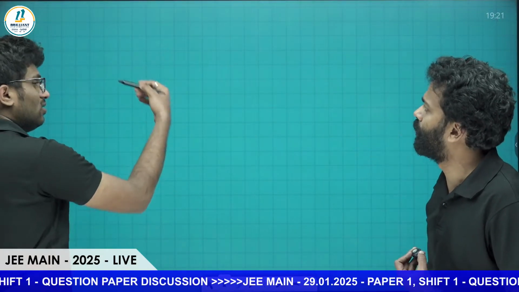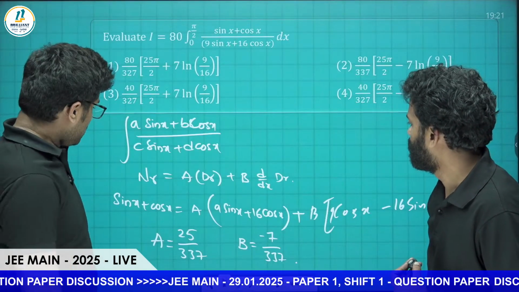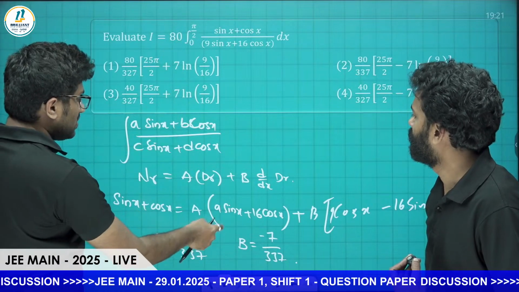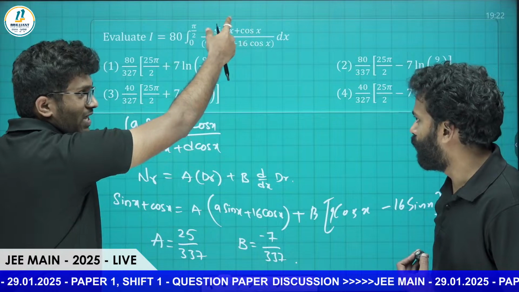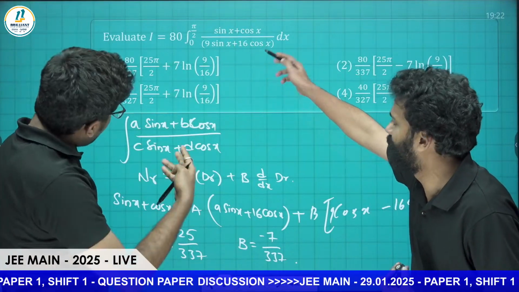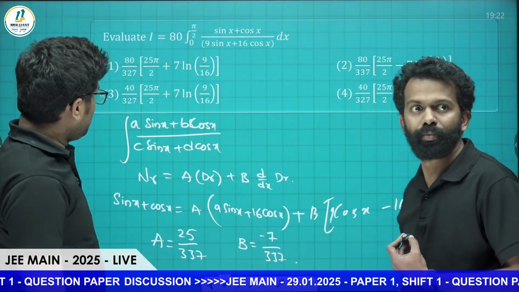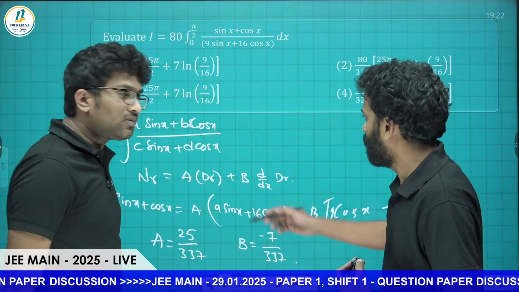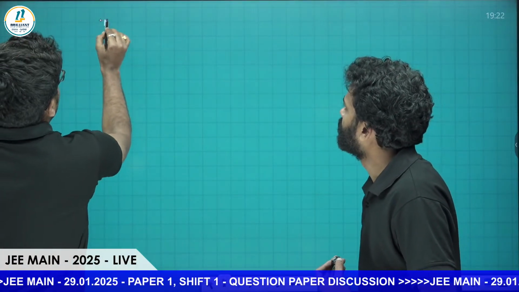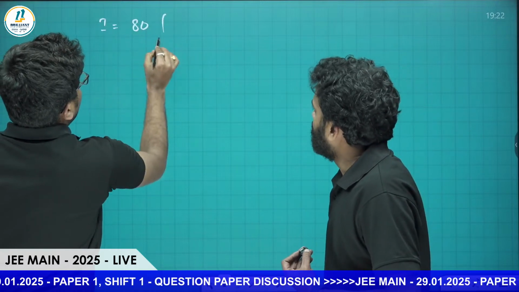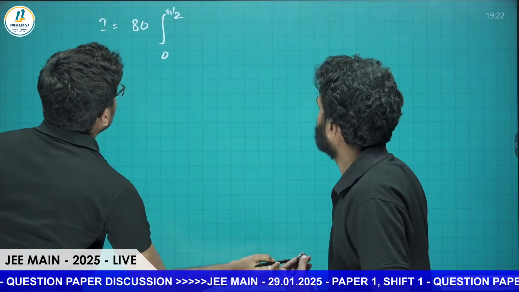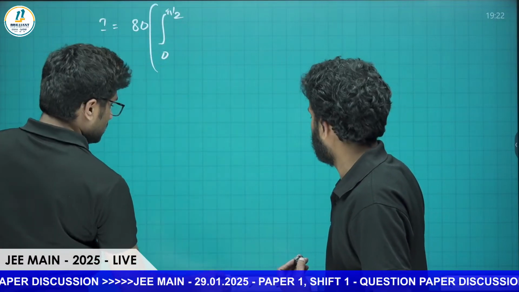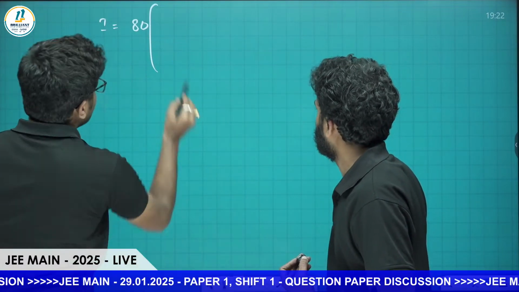The other is the log. Yes, sir. So directly it will be A times the integral of 1 dx, plus B times the integral of f dash by f, which is log mod of the denominator, 9 sin x plus 16 cos x. That's all, sir. I guess they can do it on their own. So that is nothing but I is equal to A times the integral from 0 to pi by 2 of 1, where A is nothing but 25 by 337.